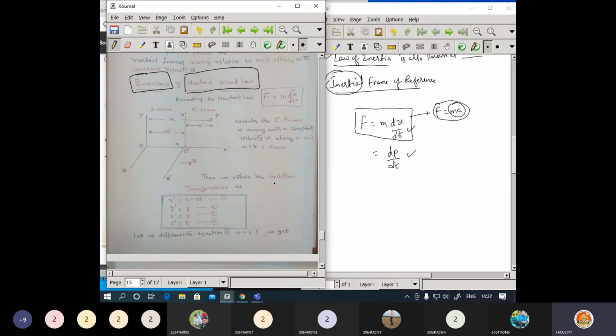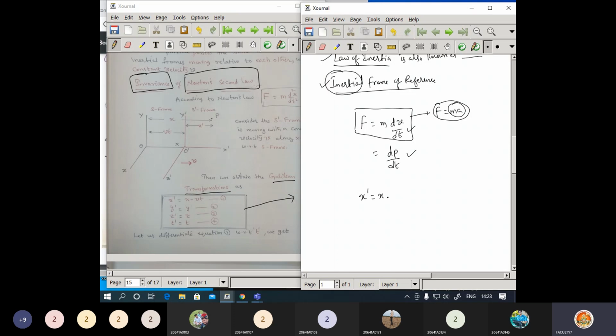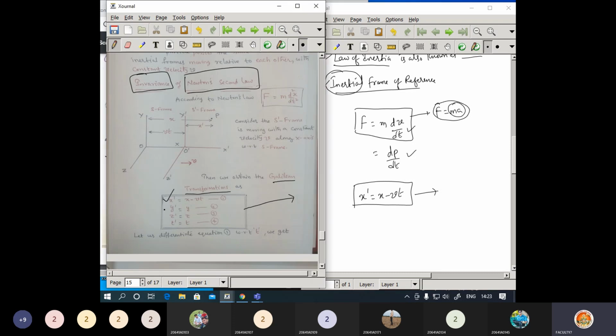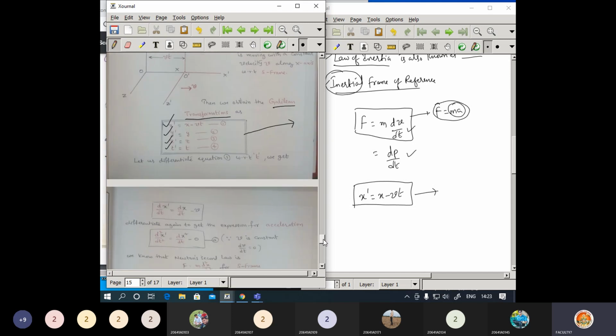So here Galilean transformations are there. Suppose I give one of the equations here. I will mention that x dash equals x minus vt. According to which transformation is this equation satisfied? Then the answer is the Galilean transformation. According to the Galilean transformation, I can ask any one of these four. So these are some of the sample questions that I am converting from the material that is shared with you.